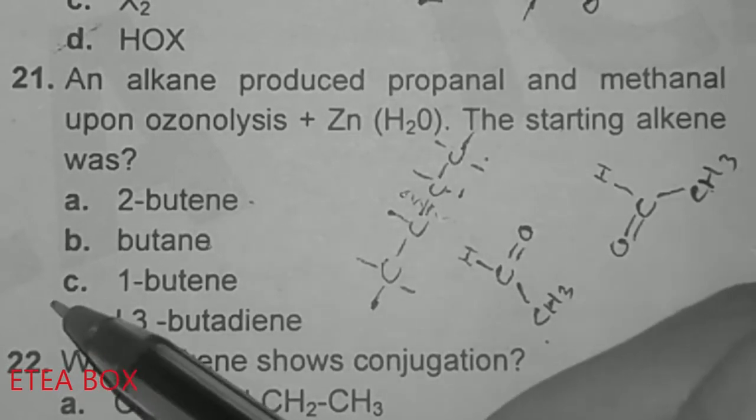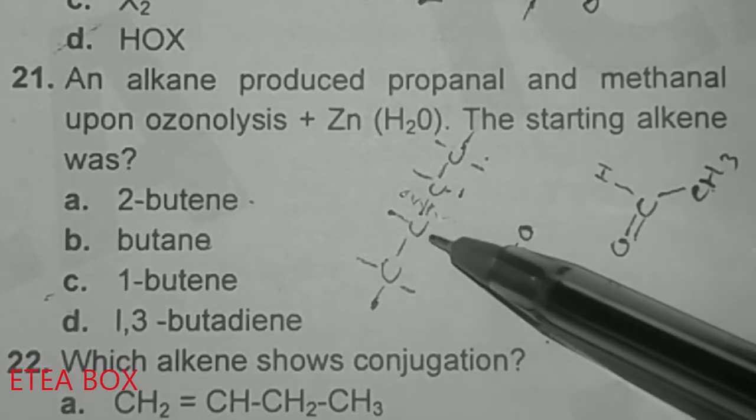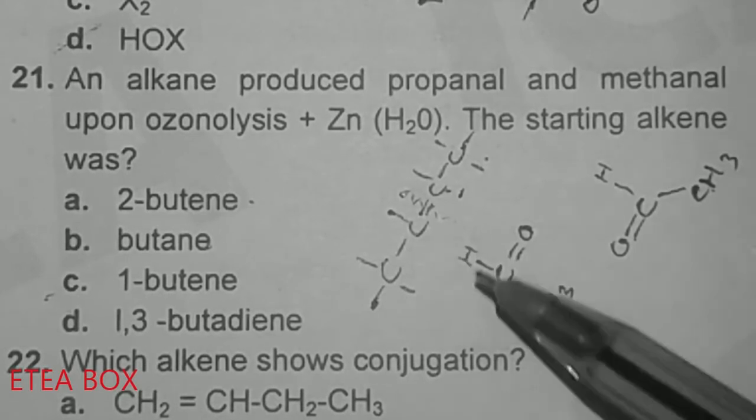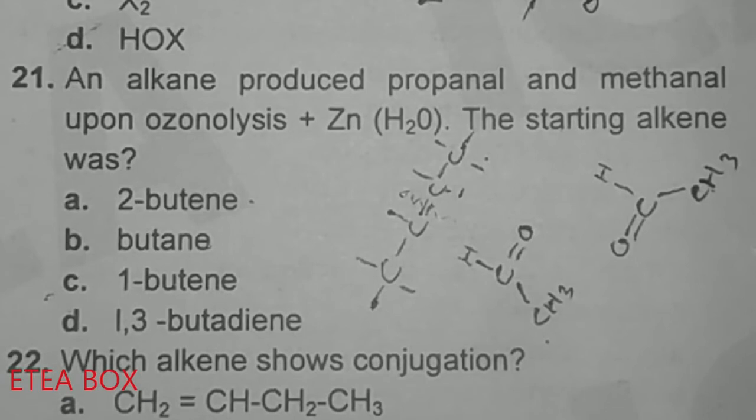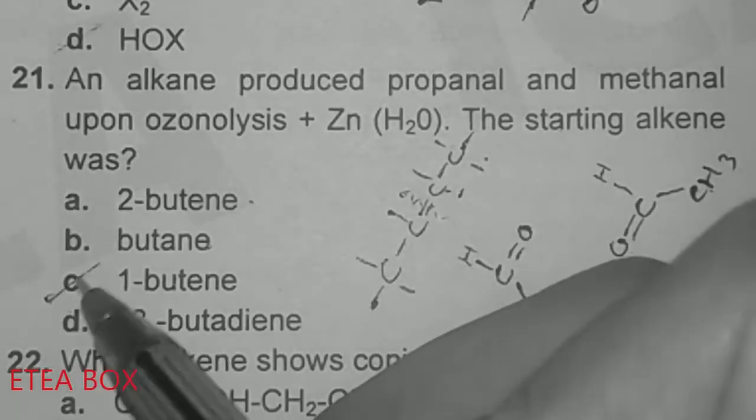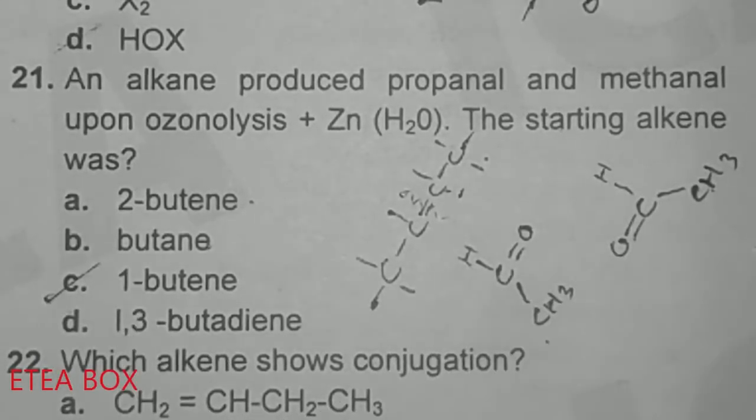Here option C is correct, 1-butene. When you break the double bond here, you will get methanol and propanol. You should practice it, and when you practice it you will get to know that 1-butene gives propanol and methanol.